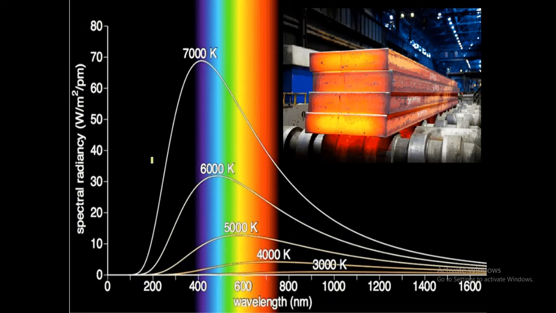Moving further, I have given you a graph between spectral radiancy and wavelength. You can see the iron has been shown over here, how the color transition takes place. You can see that as the temperature increases, the wavelength goes on decreasing.